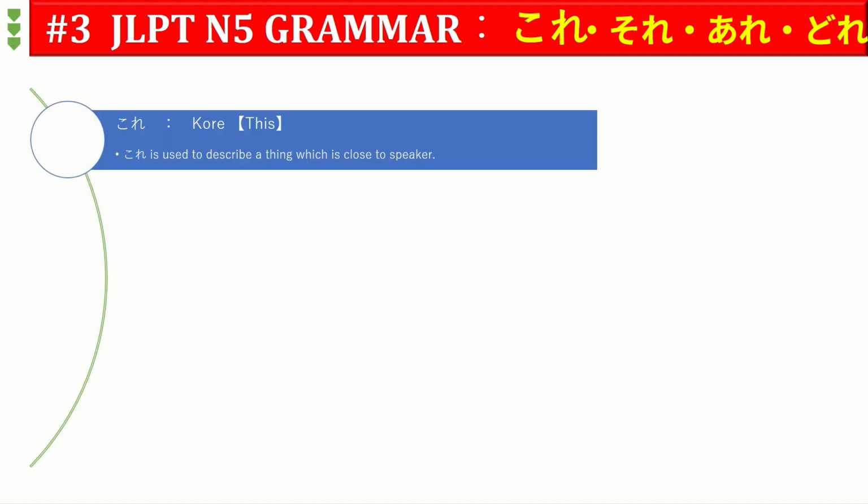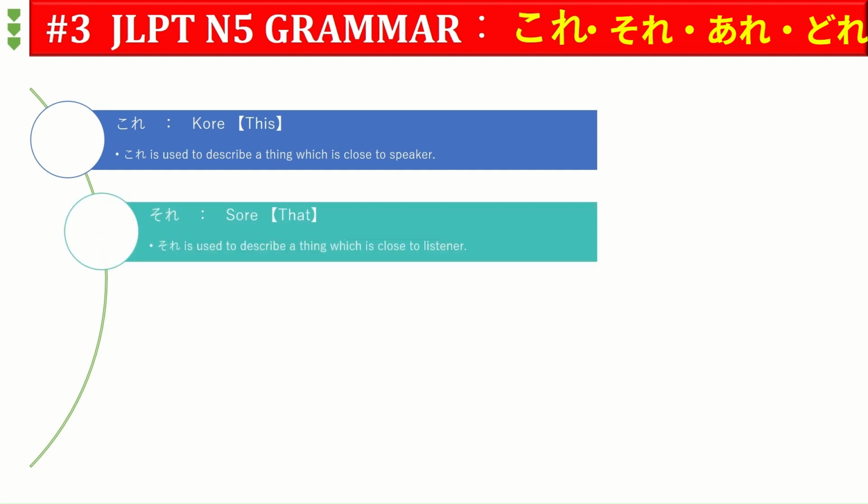So let's get into the definition portion of kore, sore, and are. The first word, kore. In English, kore means this. Kore is the word which is used to describe a thing which is closer to the speaker. Ultimately, it is not closer to the listener. The second word, sore. Sore means that. Sore is used to represent a thing which is closer to the listener. At the same time, it is not closer to the speaker.